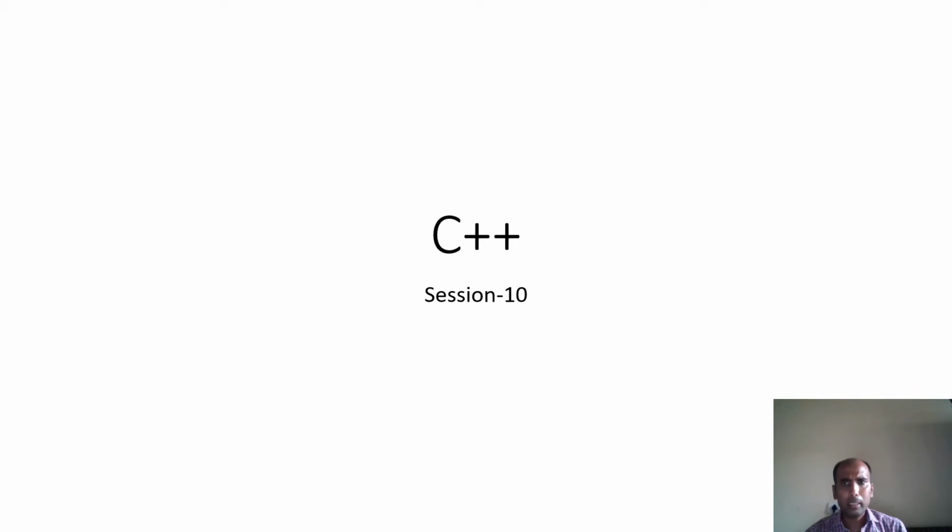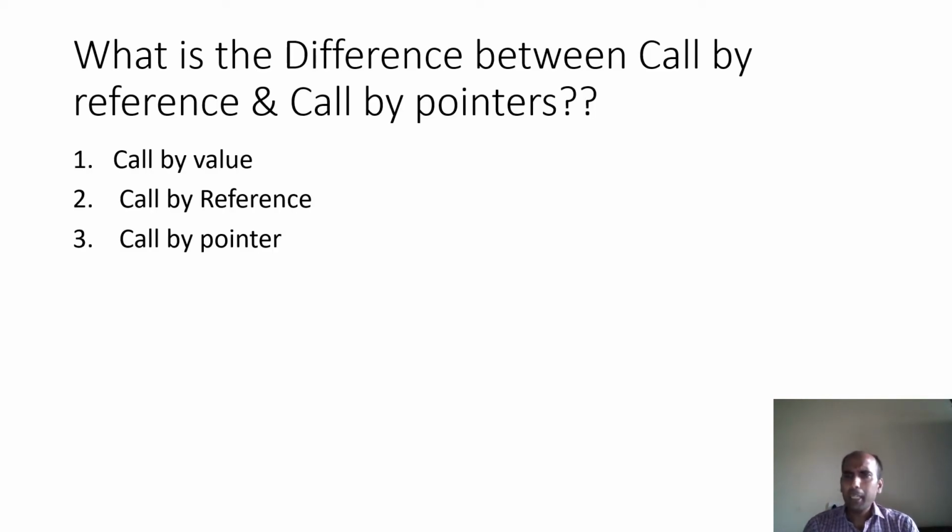So what is actually the difference between call by reference and call by pointer, that we need to see here. We'll see what call by reference and call by pointer are in C++ and how they differ. The different ways of passing parameters to a function are call by value, call by reference and call by pointer. In C language, call by reference and call by pointer are the same, but in C++ they are different. Call by value is the default mechanism, and we need to learn the difference between call by reference and call by pointer, because call by value I am sure everybody knows.